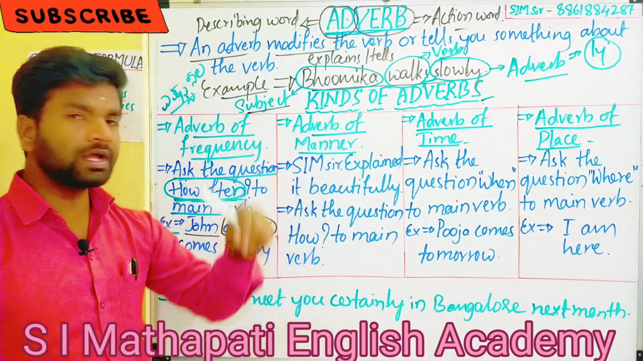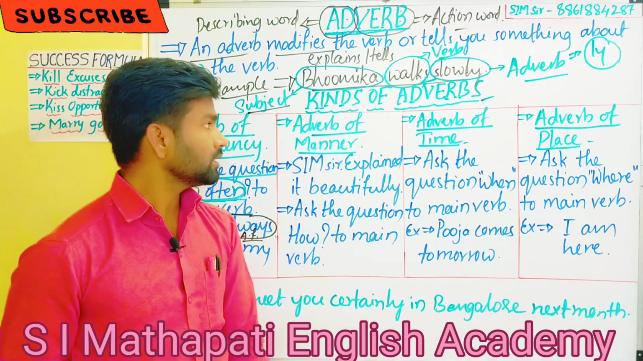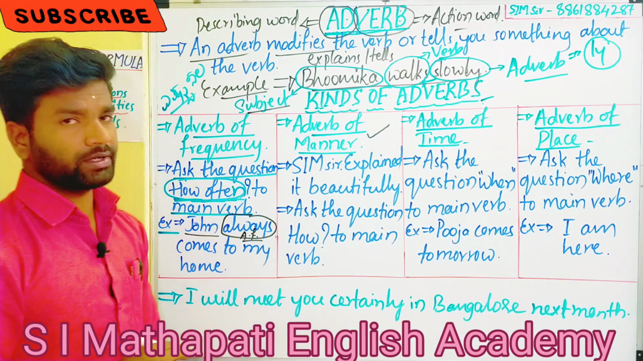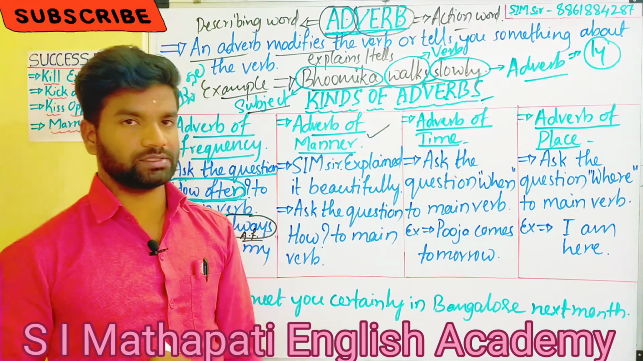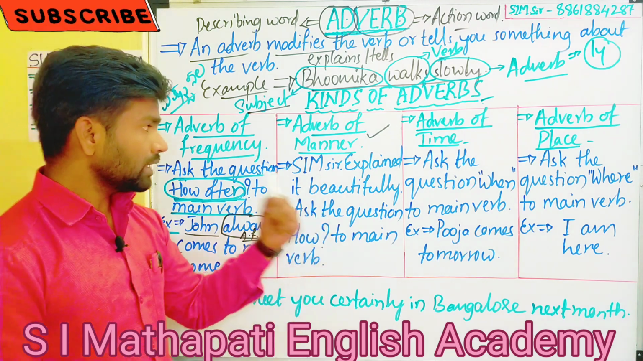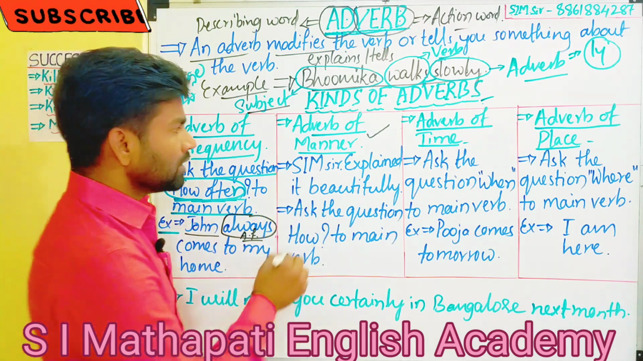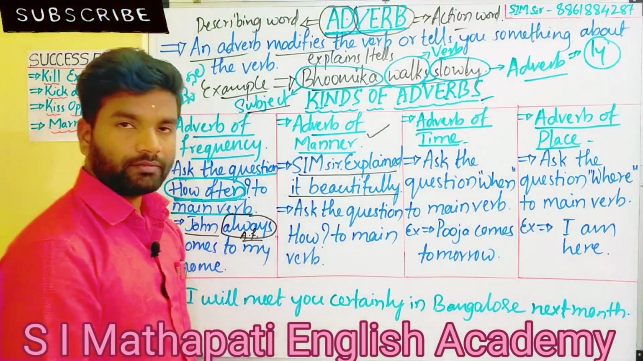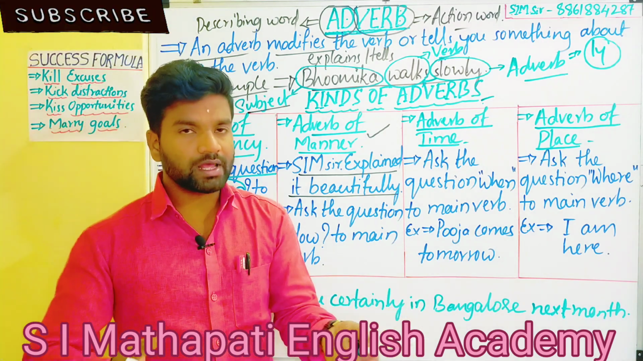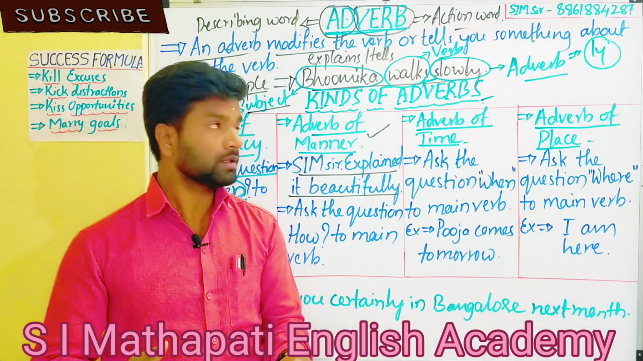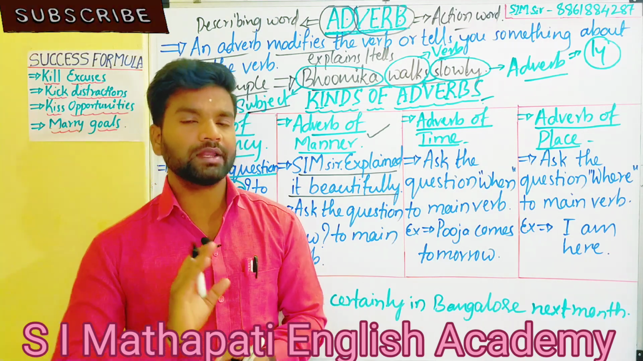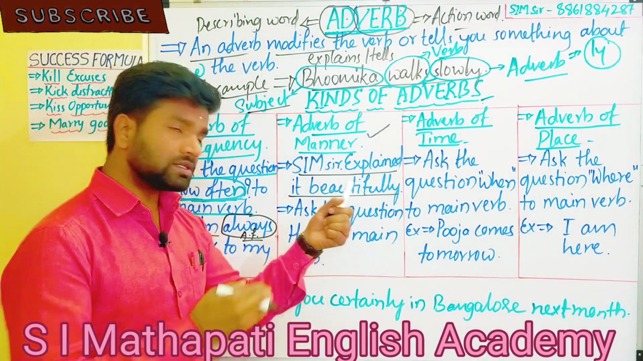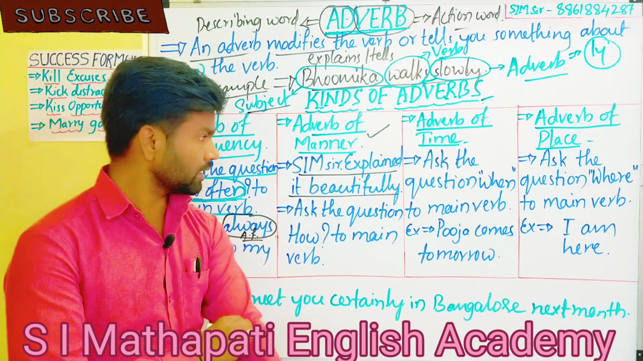Okay, we can come to the second kind, that is called the adverb of manner. How can we find out this? How can we identify this? Let's come to that. I took one example. Simsar explained it beautifully. Simsar is a sir, I am Simsar, my YouTube channel is called SI Madpati English Academy. Once again I heartily welcome all of you. Okay, let's come to this example about the adverb of manner.